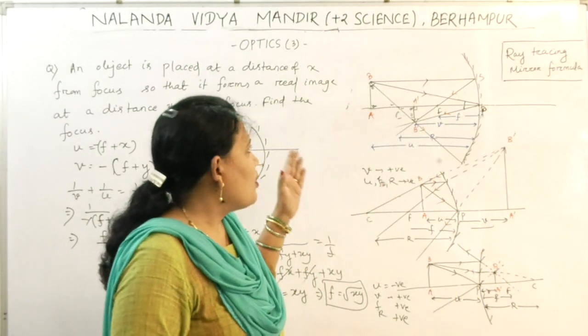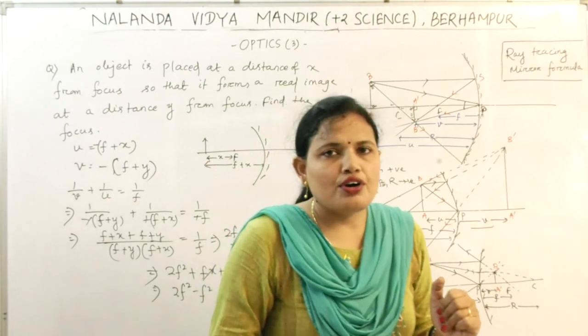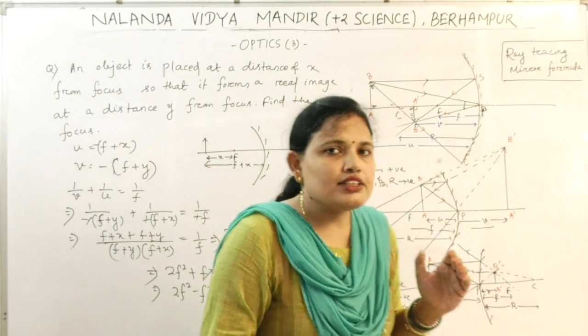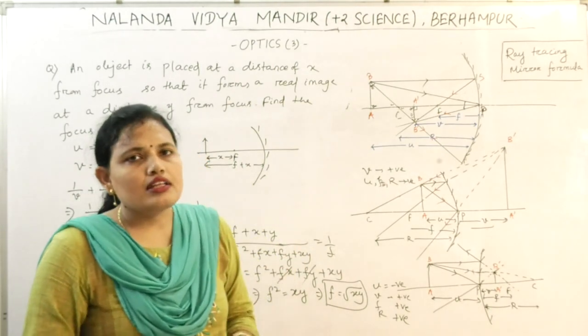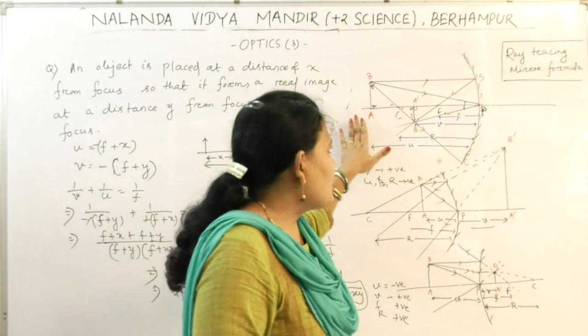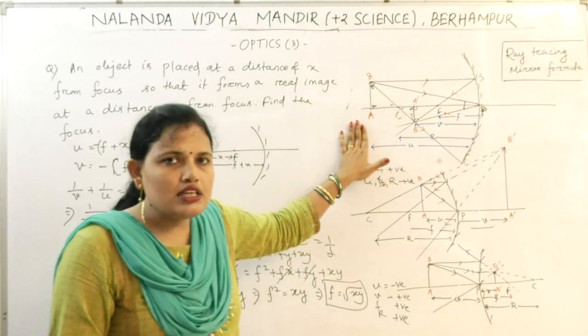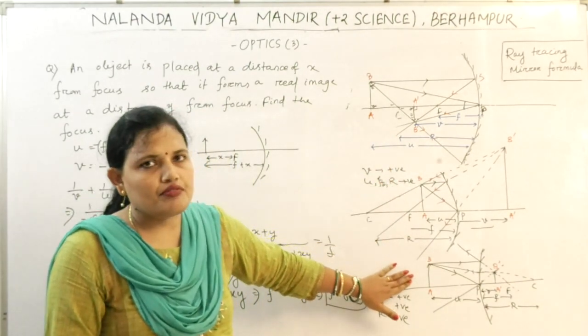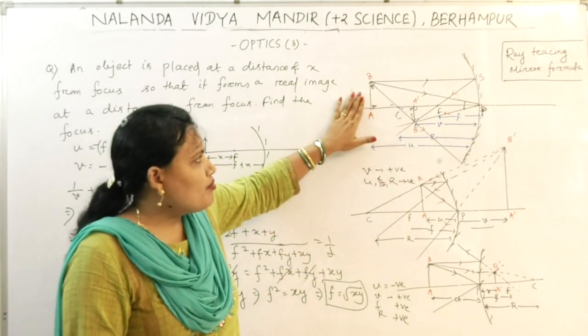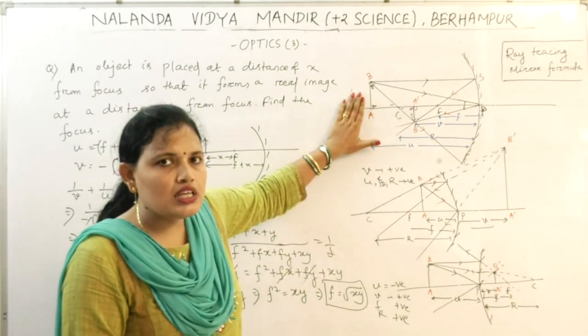And in this way we have studied how you can draw the ray diagram based upon the incident ray, and after that we have derived the mirror formula for a concave mirror producing real image, for concave mirror producing virtual image, and for convex mirror. I have derived the concave mirror producing real image.